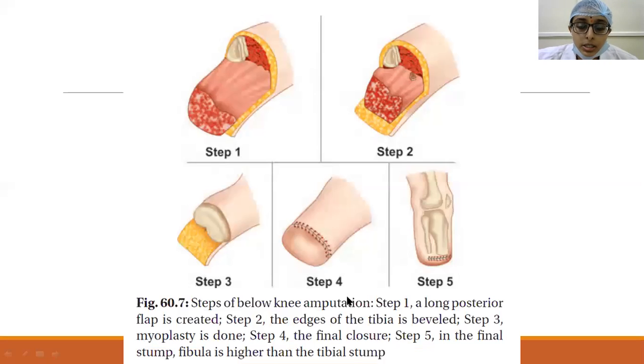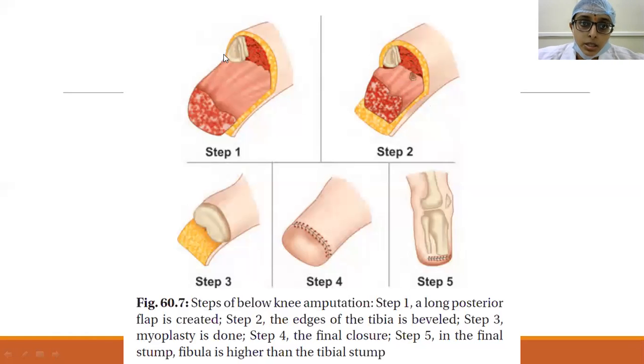So here these are the different steps of below knee amputation. For your understanding sake, I am showing this. Whenever a bone is cut, the ends of the bone should be beveled smoothly. If it is not done smoothly, gradually the sharp ends may tear out and lead to wound problems, and even when they are using the prosthesis, it will be painful. And when you are doing a transtibial amputation, the fibula should be cut at least 1 inch, 1.5, 2 inches proximal to the level of the tibia cut. That is with respect to the bones.